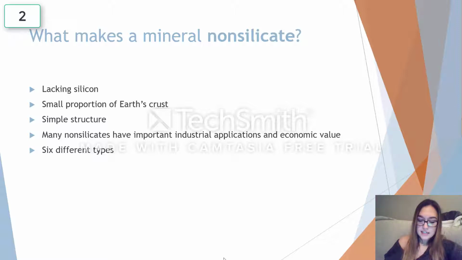The oxides contain various types of cations bonded to oxygen, sulfides contain various types of cations bonded to sulfur, and carbonates consist of various cations bonded to carbonate. Sulfates consist of cations bonded to sulfate, halides consist of cations bonded to chlorine or fluorine, and phosphates consist of cations bonded to a phosphate group. Throughout this presentation, we're going to explore a few of those classes.